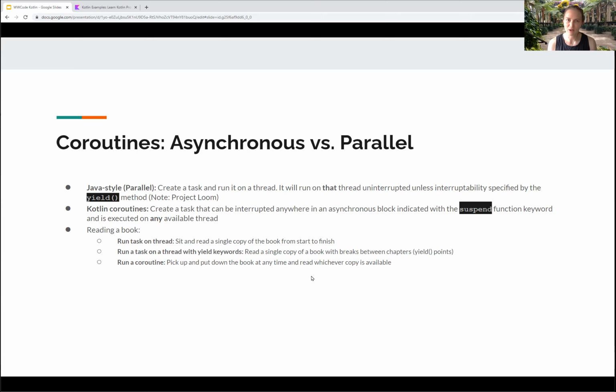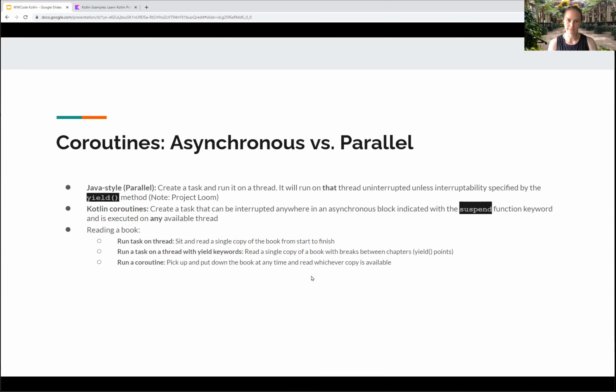And the great thing about Kotlin coroutines, it can be architecture, physical machine independent, whereas Java, you really have to pay attention to it. And you have to go out of your way to make it share and play nicely. Java, you have to say, play nice with this code, where Kotlin doesn't have to impact any of your other coroutines. So to wrap this up, I have a metaphor that hopefully will help you relate a little better.